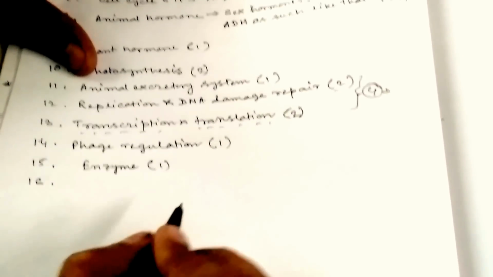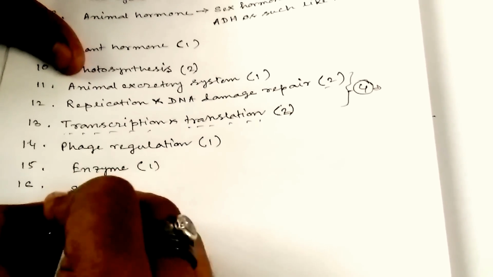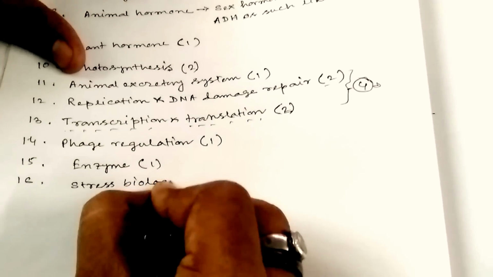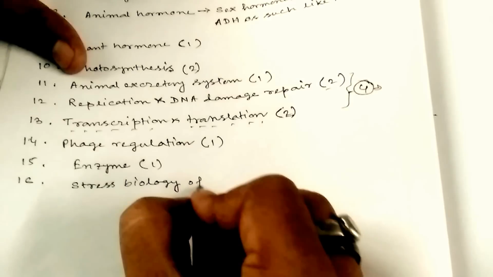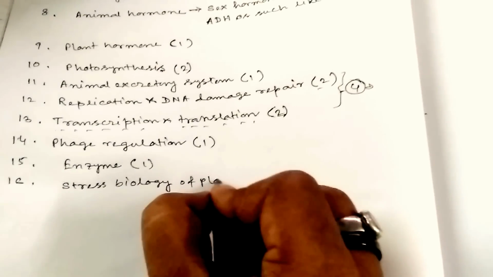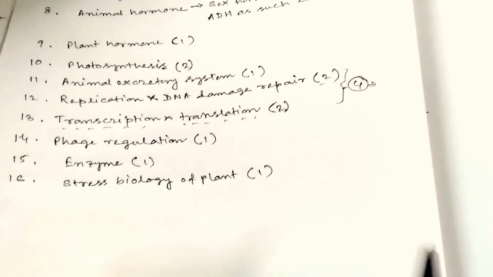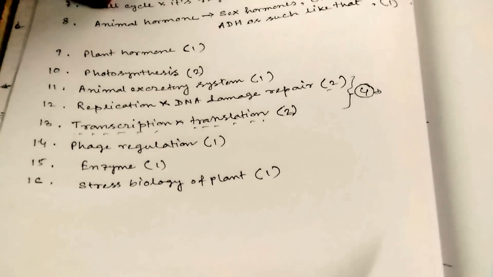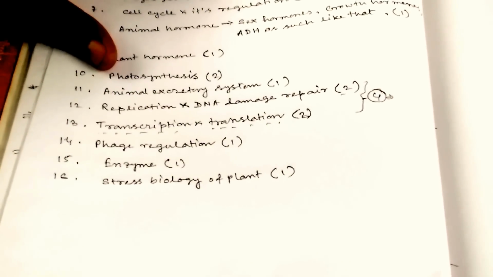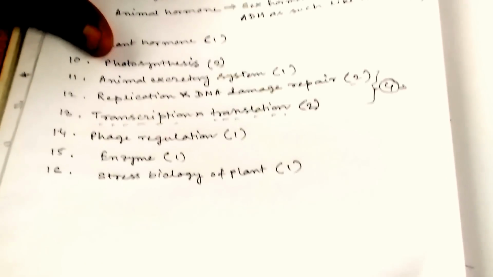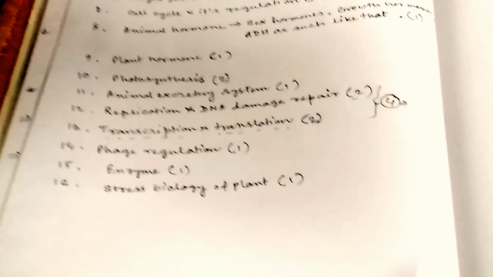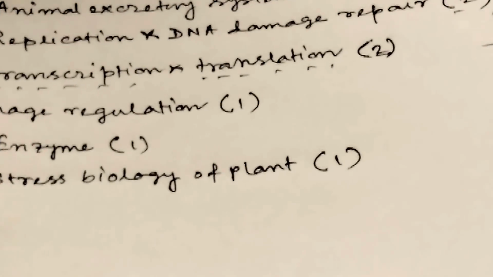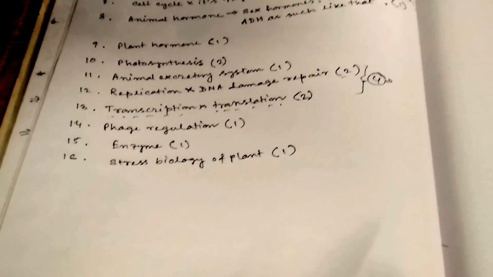Okay, you can obviously get one question from here. Now come to the part 16. Stress biology of plant. You can get obviously one question from here surely, and you have to prepare for that. You think this is a very vast type of topic, but it is not actually. You have to prepare just topic wise. Come to the point. You don't have to prepare for all type of topics.